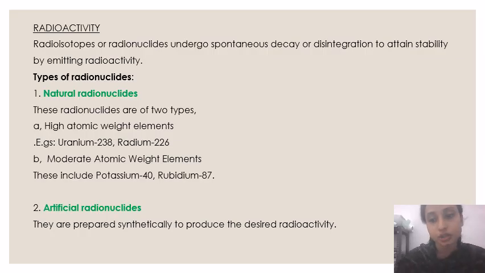Natural radionuclides are of two types: high atomic weight elements, such as uranium and radium, and moderate atomic weight elements, such as potassium and rubidium. Artificial ones are produced synthetically to give the desired radioactivity.